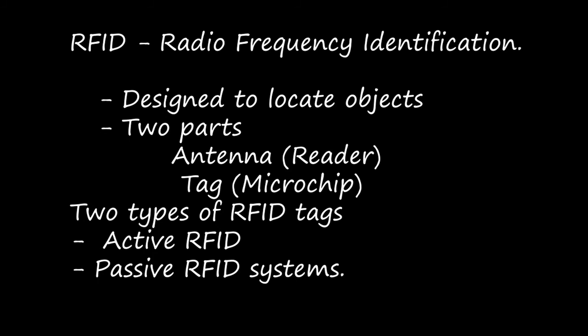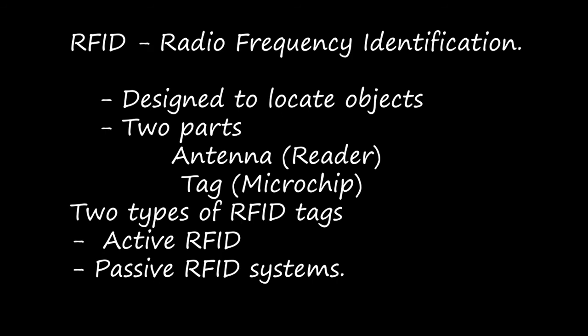This technology is designed to locate objects, such as credit cards, passports, or even livestock, using a radio signal. RFID uses radio waves to read and capture the information stored on a tag attached to the object. When there is an object, it will have an RFID tag on it.